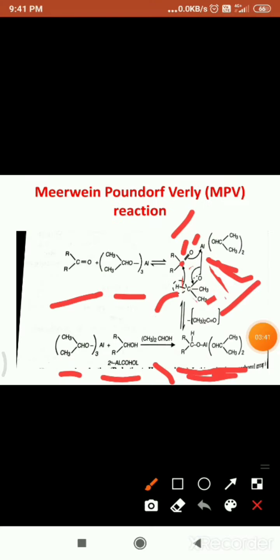This is the mechanism of Meerwein-Ponndorf-Verley reduction. In this, first it reacts with this aluminum isopropoxide, and here the elimination of acetone takes place, so that the carbonyl compound is reduced into secondary alcohols. This is about Meerwein-Ponndorf-Verley reduction.